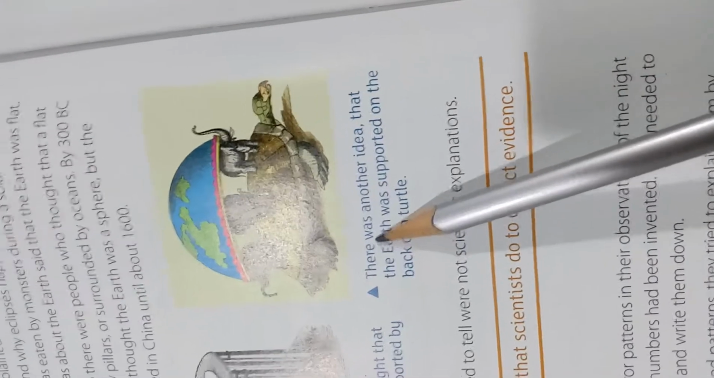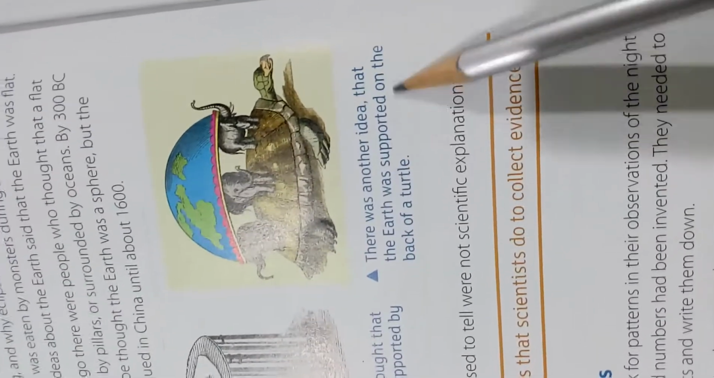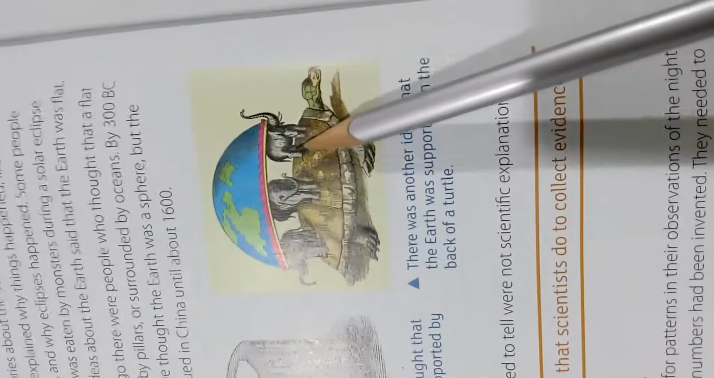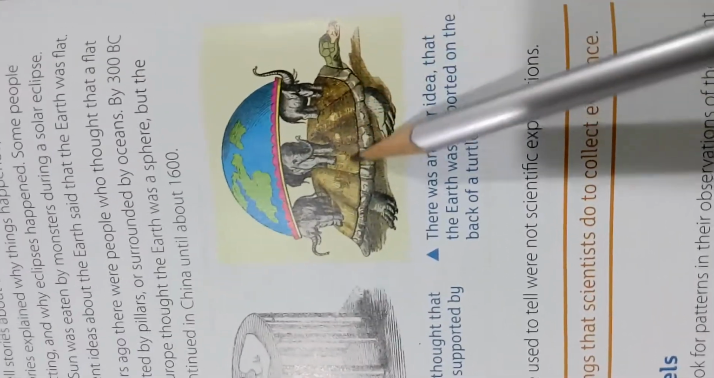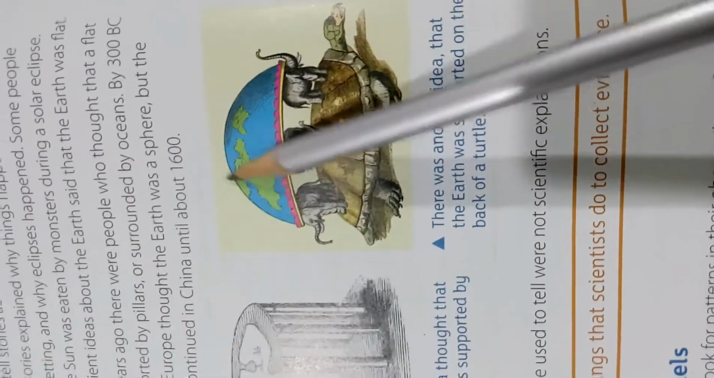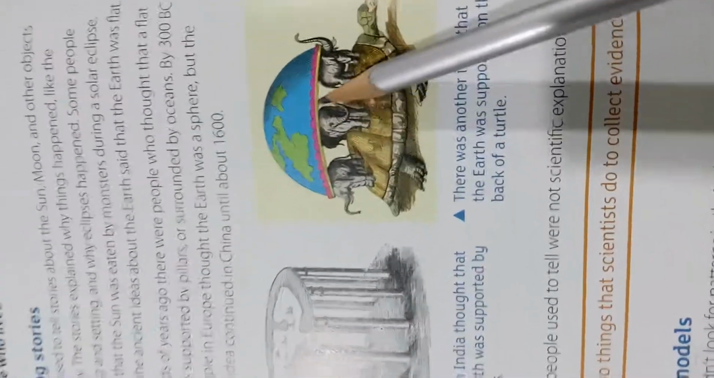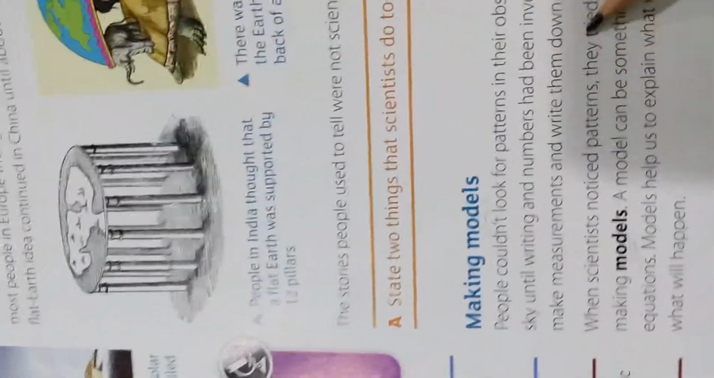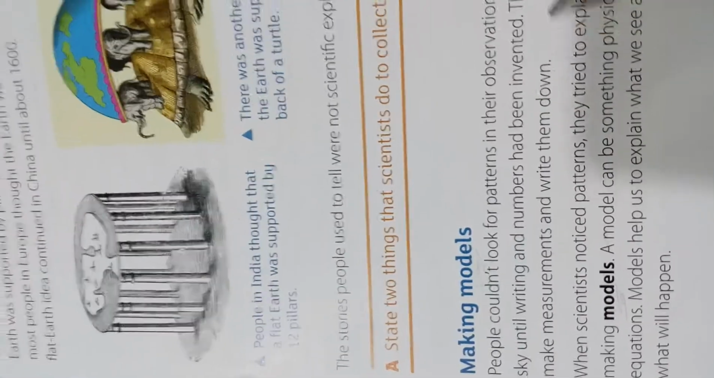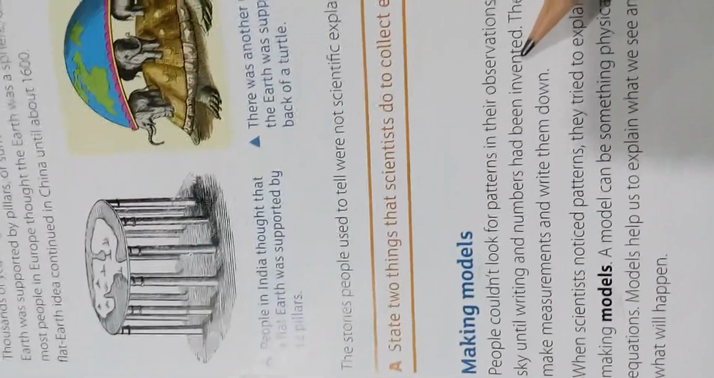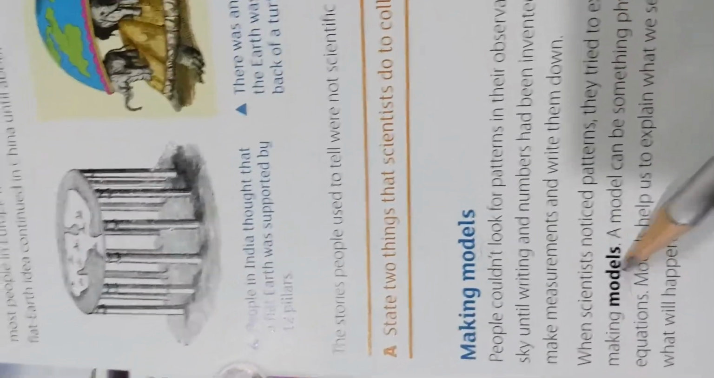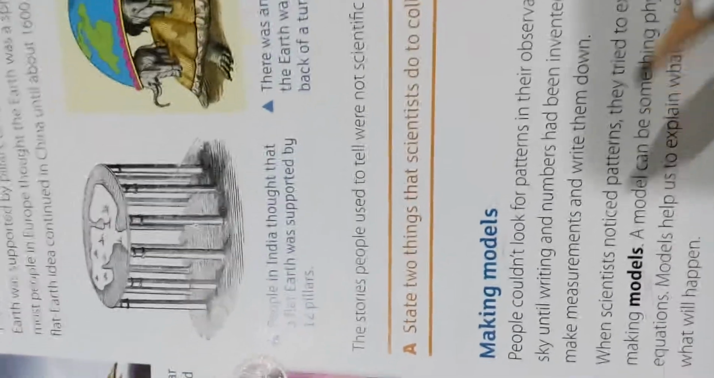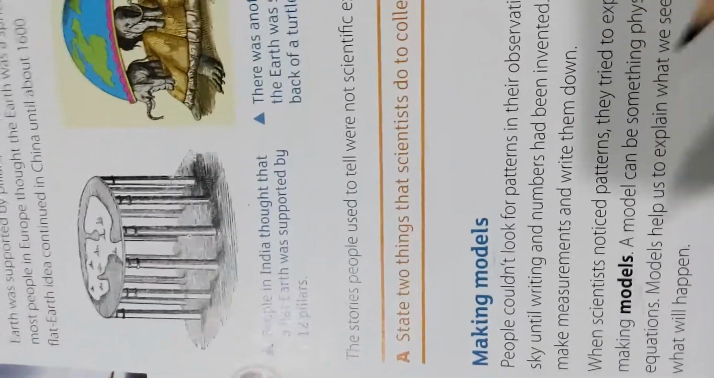Then you come over here. There was another idea that the earth was supported on the back of a turtle. You can see a turtle, and then some elephants, and the universe was on top of them. This was how some people were looking at it. But what was the real story? The real story is over here: scientists came out with what we call the model. And remember, we gave the definition of a model, which is an object, equation, or image that helps us to explain what we see.